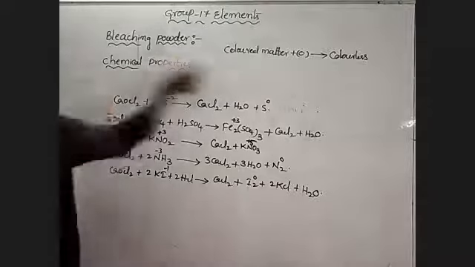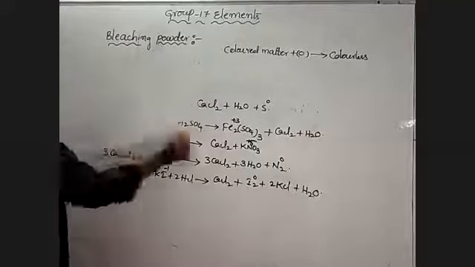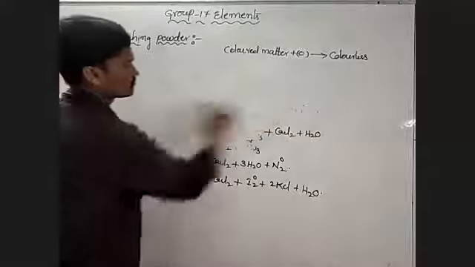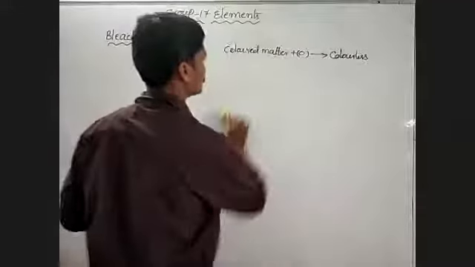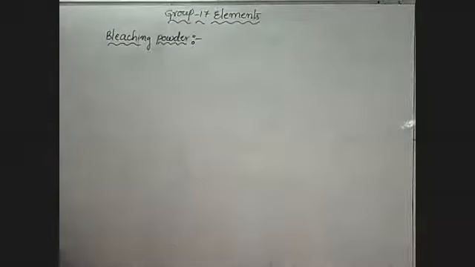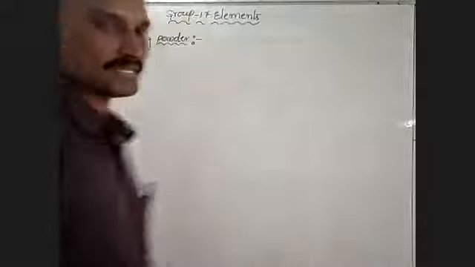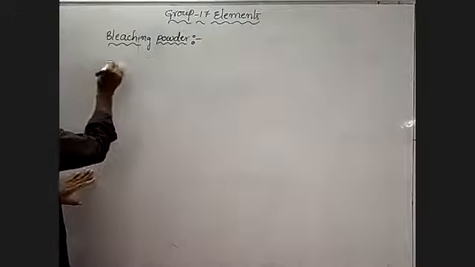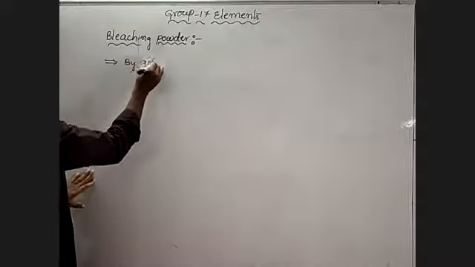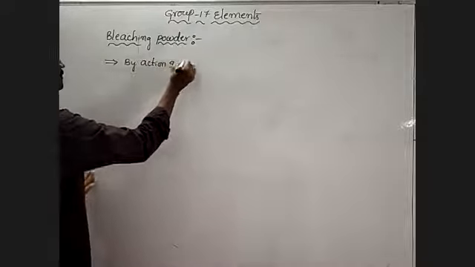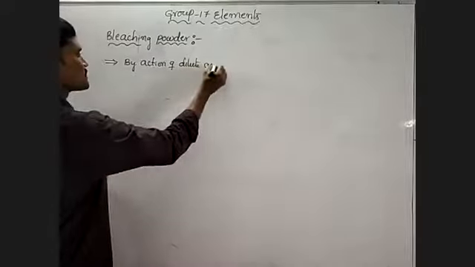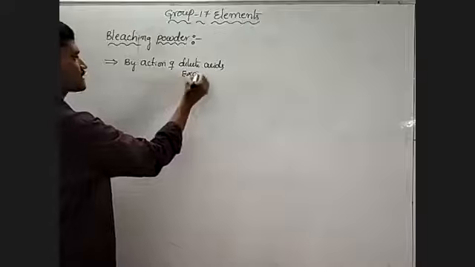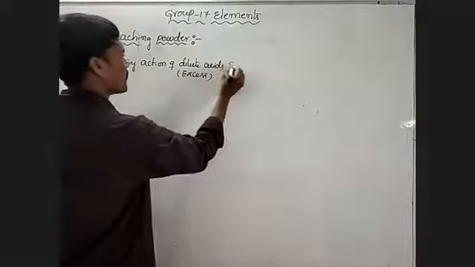So next you take another reaction. Due to formation of nascent oxygen, bleaching powder acts as the oxidizing agent and bleaching agent. So next one, bleaching powder loses its chlorine by the action of dilute acid or CO2. By the action of dilute acid, this is in excess amount, and CO2.